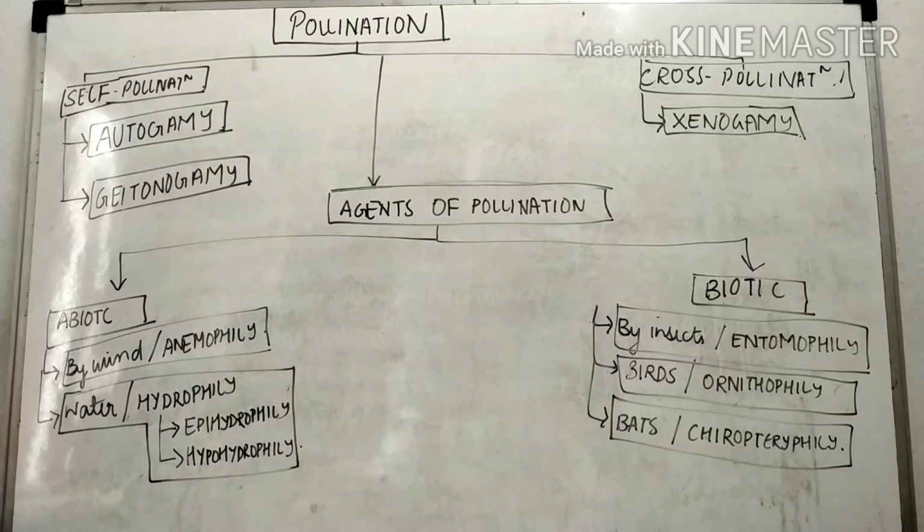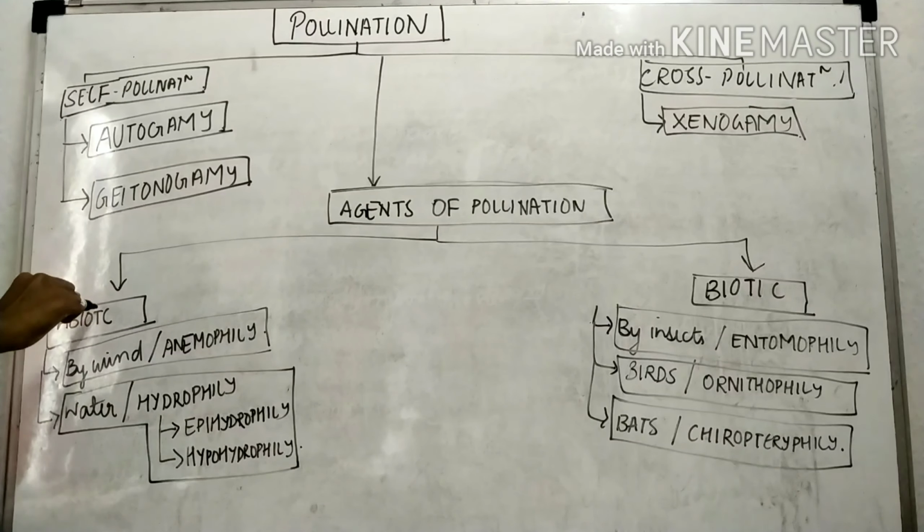Now, pollination agents. Pollination agents are broadly divided into two aspects. The first one is abiotic and the second one is biotic. Pollinating agents are broadly classified into two aspects: abiotic agents and biotic agents. Abiotic agents are those agents which are non-living, and biotic agents are those which are living agents.